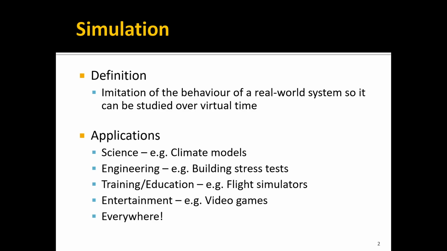There are pros and cons to doing simulation. In the list of pros, you're able to take some real-world systems and compress the time, so you can study aeons over a week or even an hour. You can also play with the system parameters to test things that couldn't possibly exist. So you could see what it's like to have a waterfall in space. You could simulate that using these virtual things. It'd be very difficult to study that in real life.